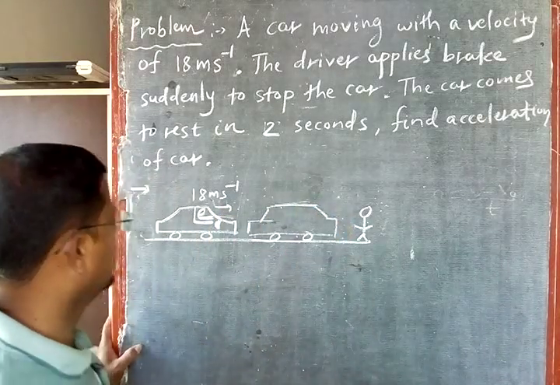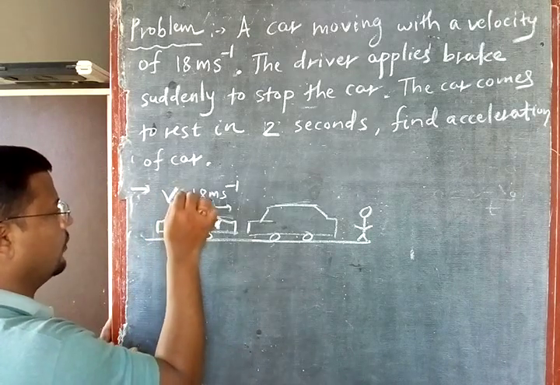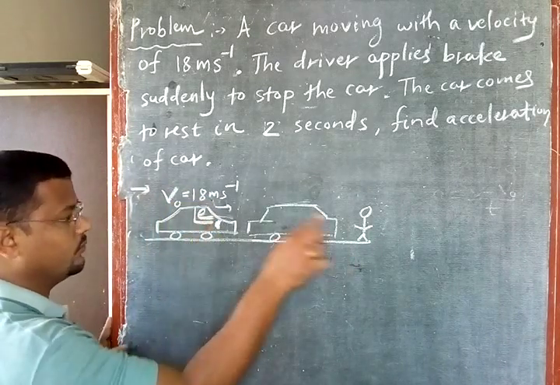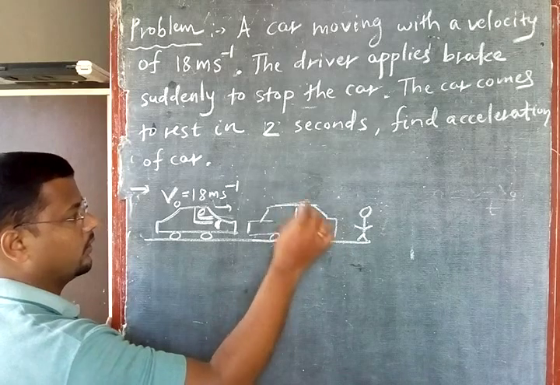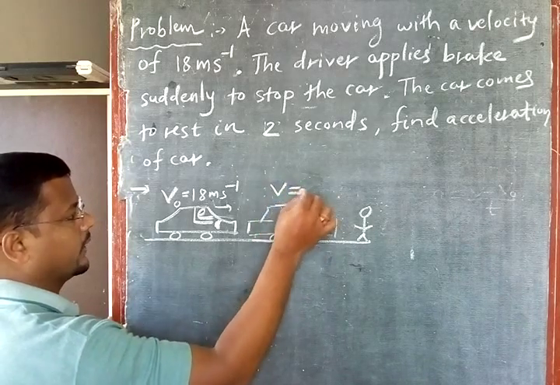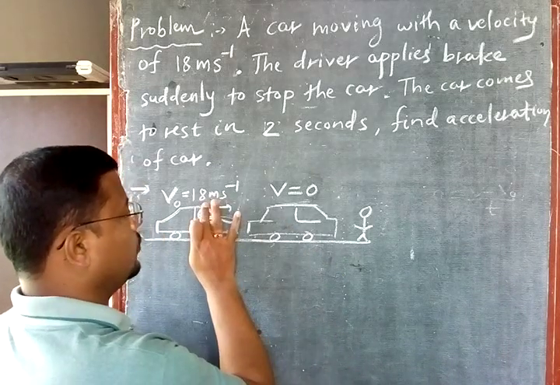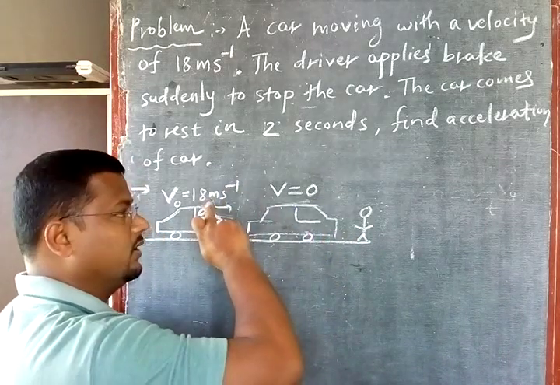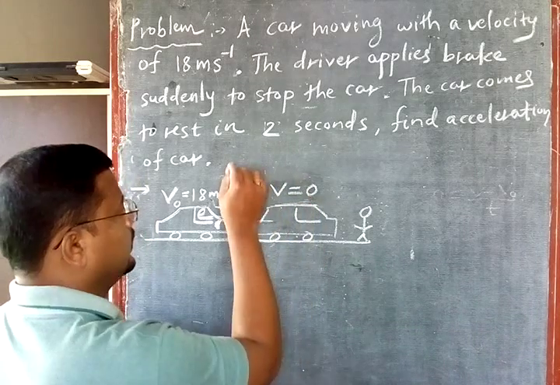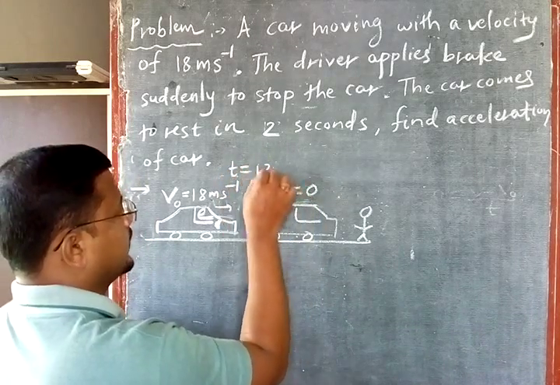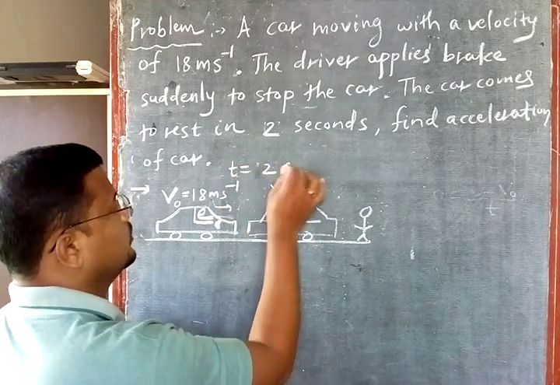So here this is my initial velocity v0. Now this driver observed you and applied the brake. The car came to rest, which means the final velocity is 0. The time taken to decrease the velocity from 18 meter per second to 0 is, not 12 seconds, 2 seconds.